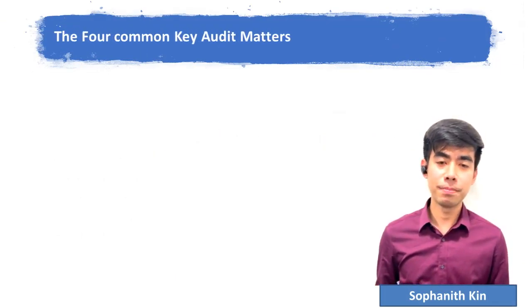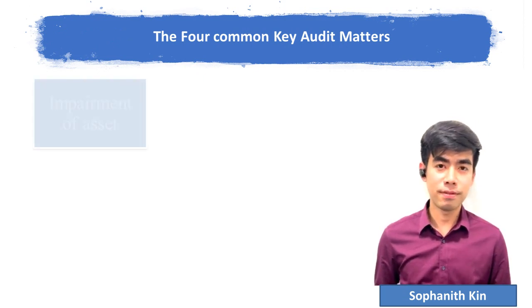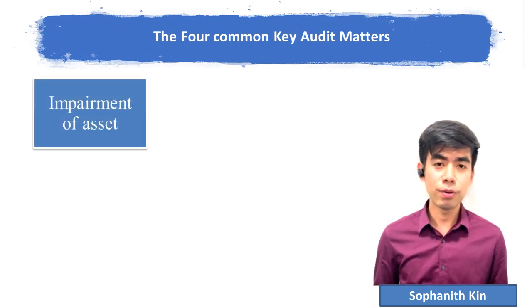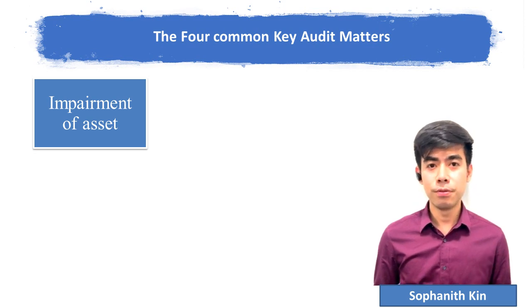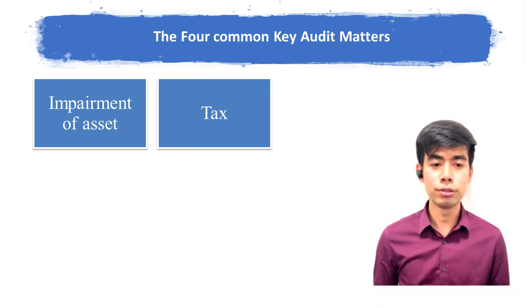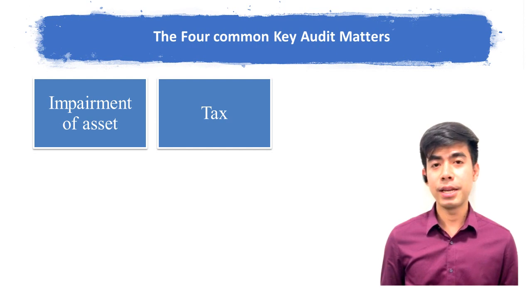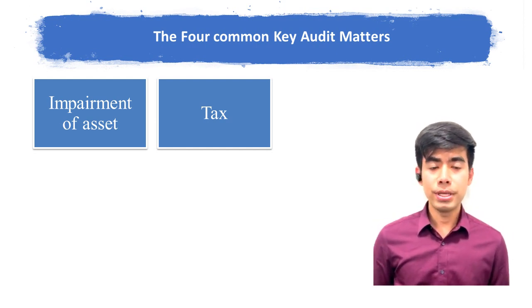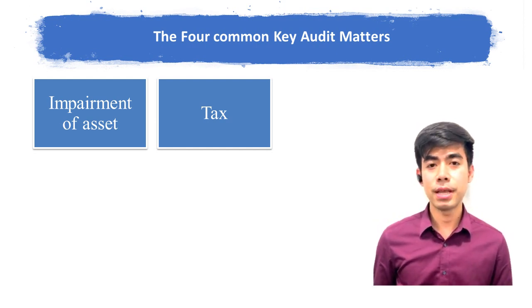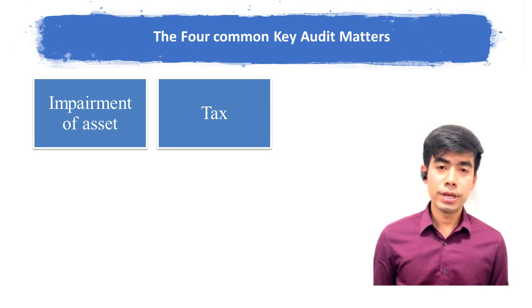There are four common key audit matters. The first is impairment of assets. This means asset values are overstated in the balance sheet. We should write down the value in the account to the market price. The second is tax. There are always disputes between tax authorities and the company in tax, so it often requires significant auditor attention.